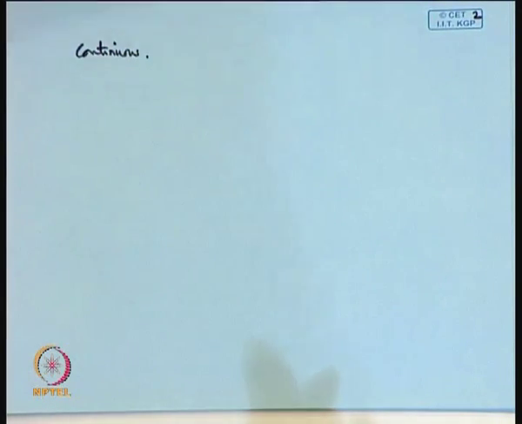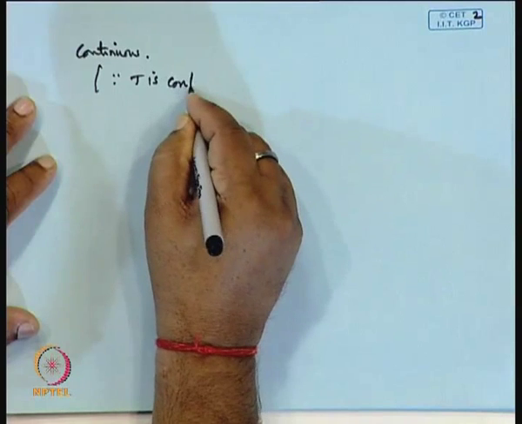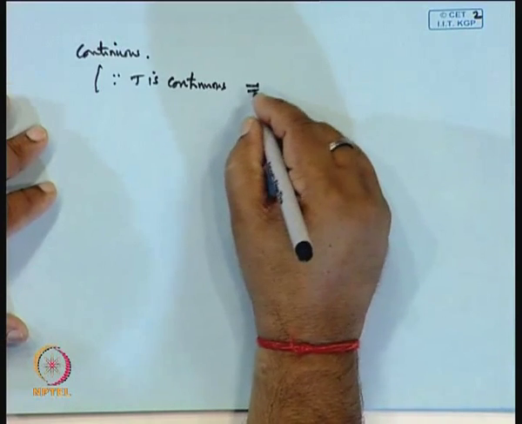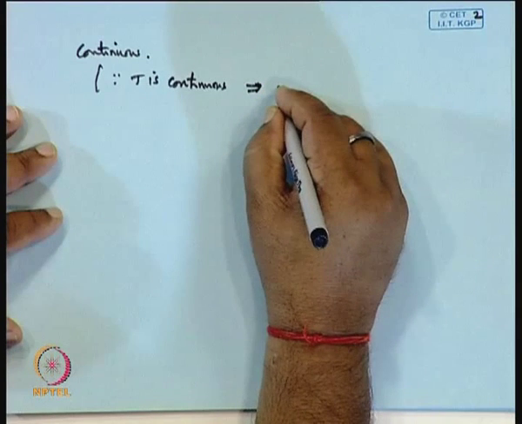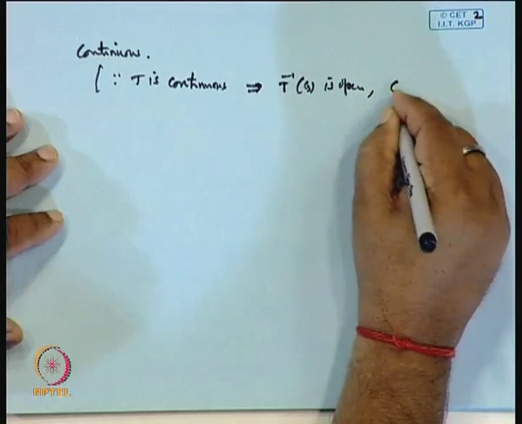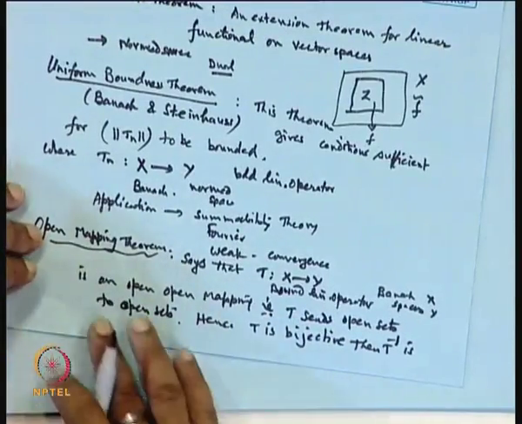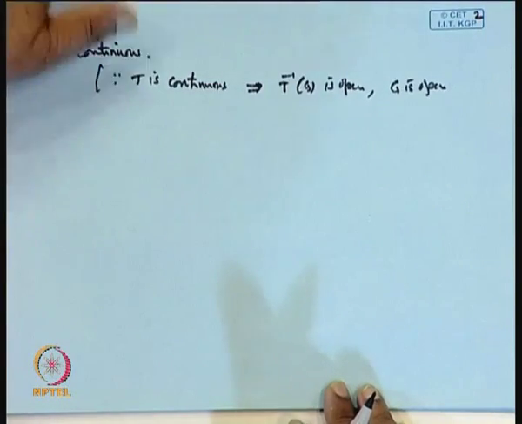Why? Because we know the mapping T is continuous if and only if the inverse image of an open set G is open, where G is open. So, if T sends open sets to open sets, it means if T is a one-one onto mapping, then the inverse operator T inverse will also remain continuous. So, in case of this open mapping theorem, we can see this.